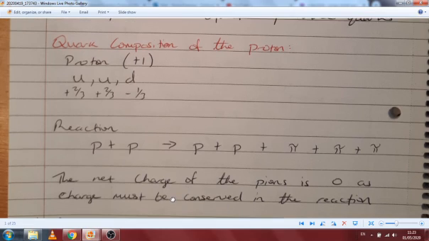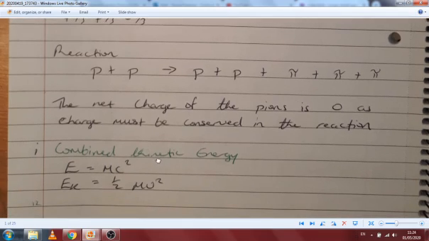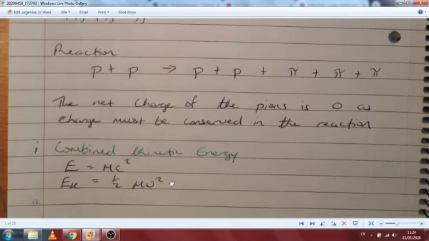The next bit then is they ask us a calculation. We need to get the maximum number of pions that could have been created during the reaction. They have 3 in this case, but there could have been more. So what we need to do is get first off the combined kinetic energy and then the maximum number. First is the combined kinetic energy, so we get our formulas down. E equals mc squared, and our kinetic energy Ek is equal to a half mv squared.